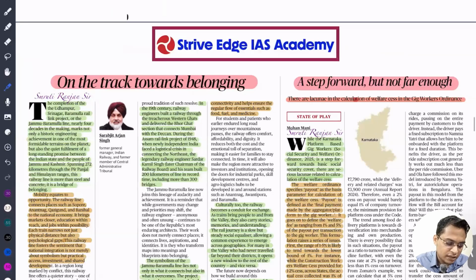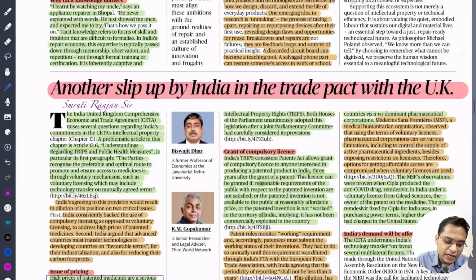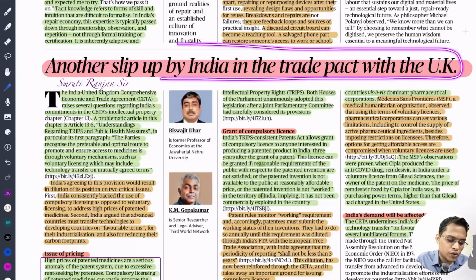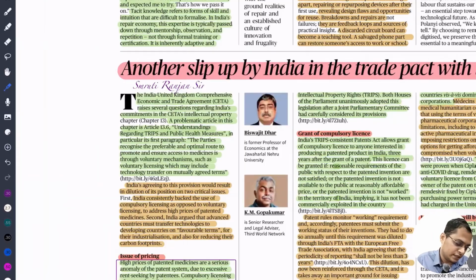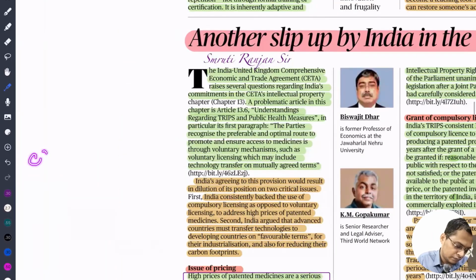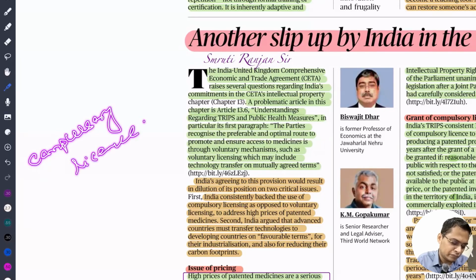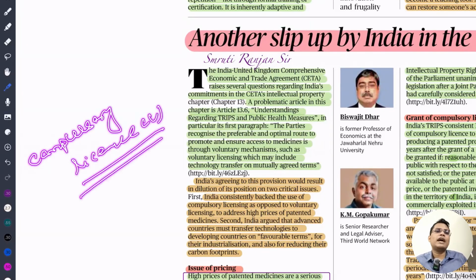Chaliye, next is another slip-up by India in the trade pact with the UK. So here the important issue is about compulsory licensing. So what is compulsory licensing?